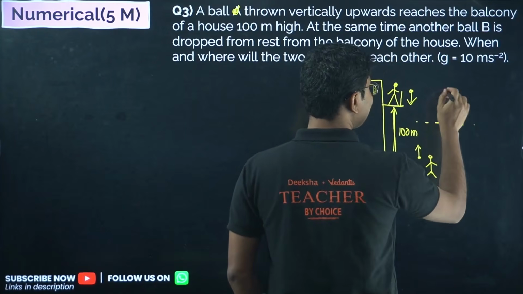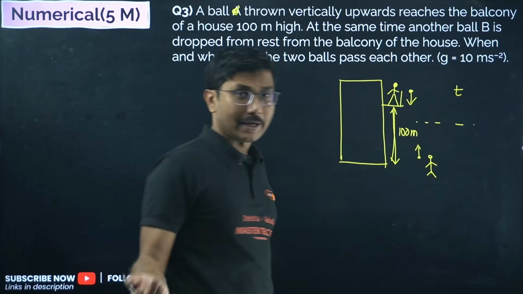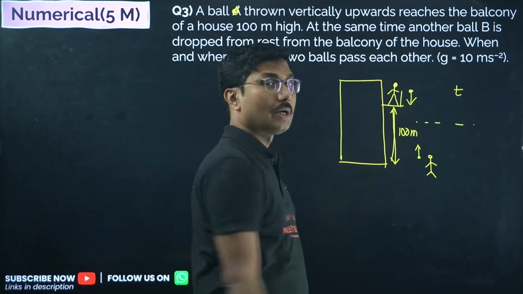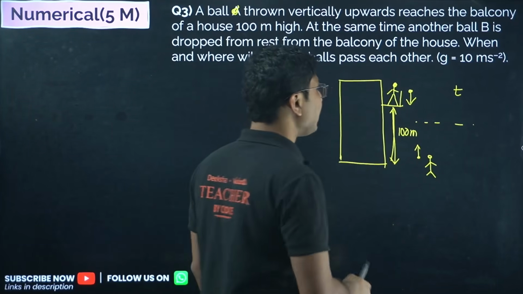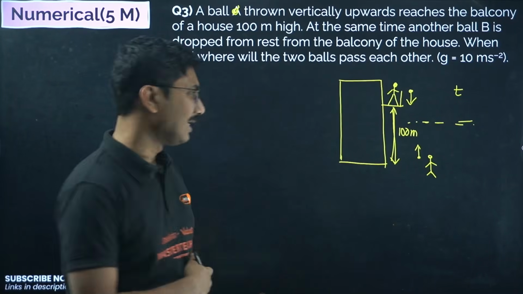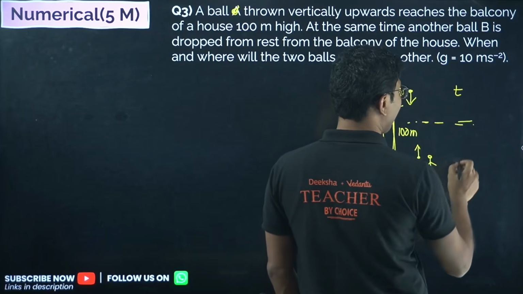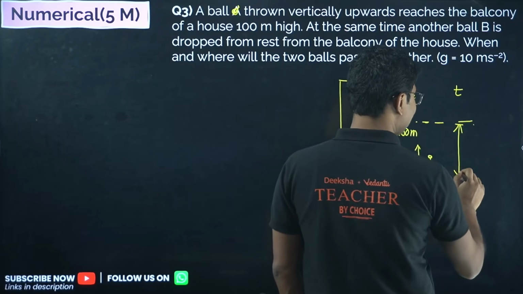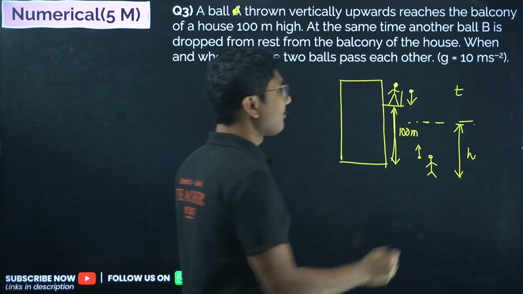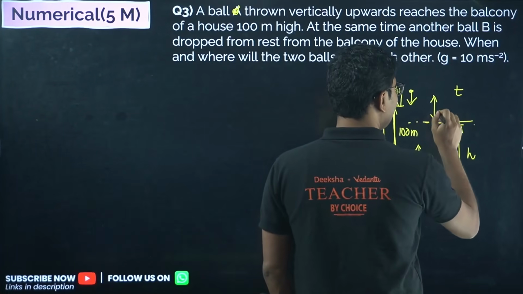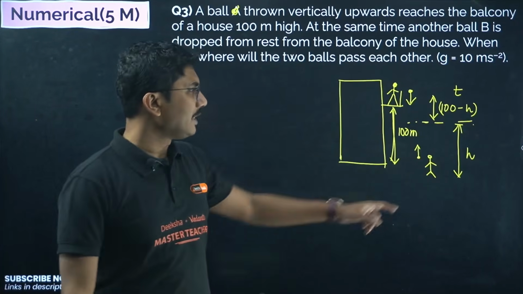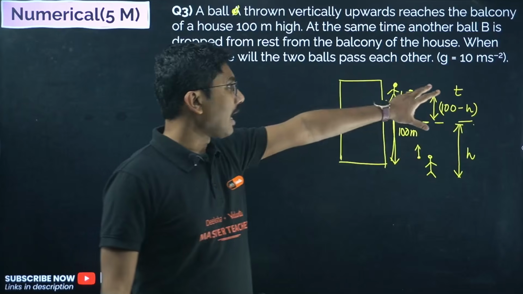They meet somewhere after, say, time t. Time should be the same, right? Both balls take the same time to reach this point, and you have to find what this height is. You can find the height from the balcony or from the ground, both ways. Let's say this height is h from the ground, and from the balcony it is 100 minus h. 100 is bigger, obviously. So suppose the balls meet at a height h after time t.